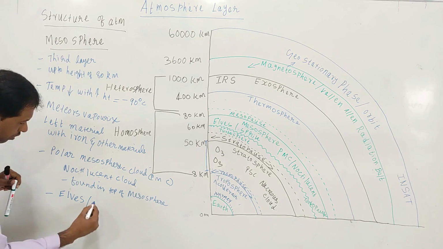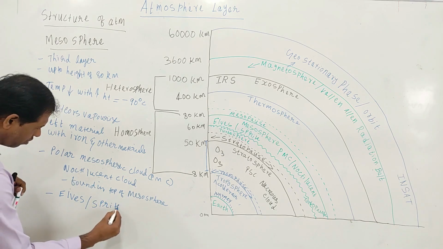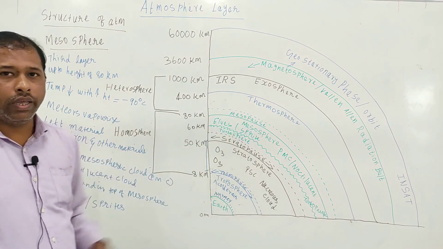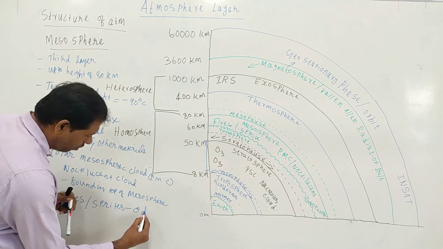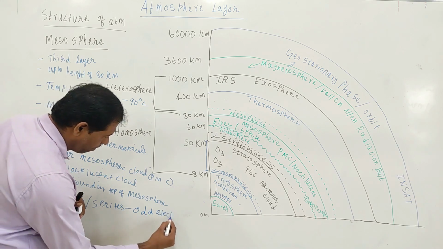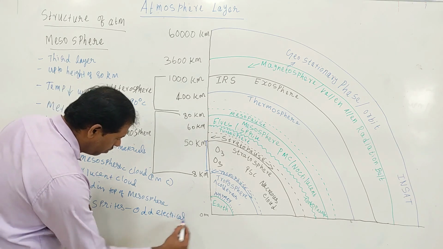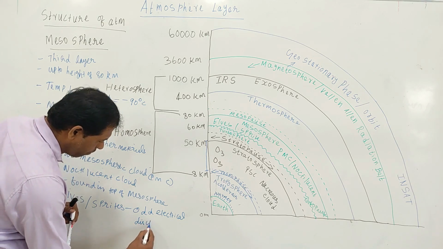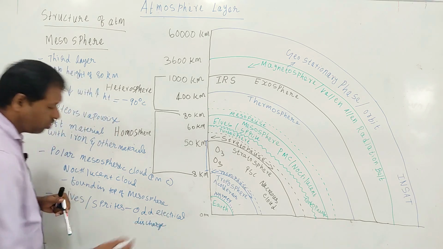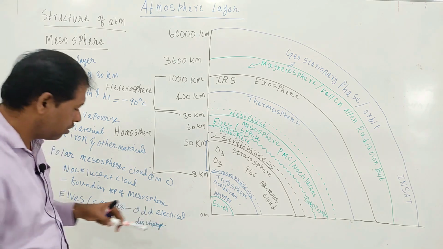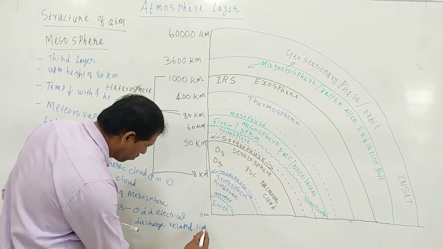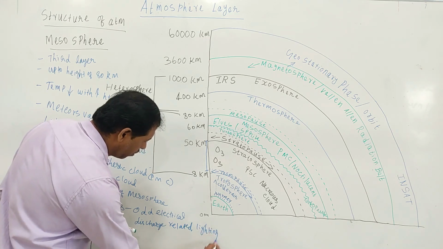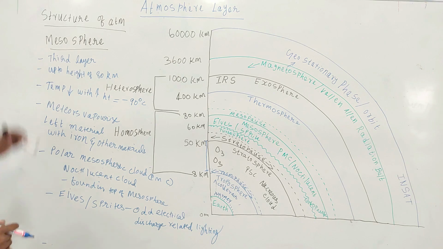That means odd electrical discharge related to lightning. Okay, so this is all about the mesosphere.